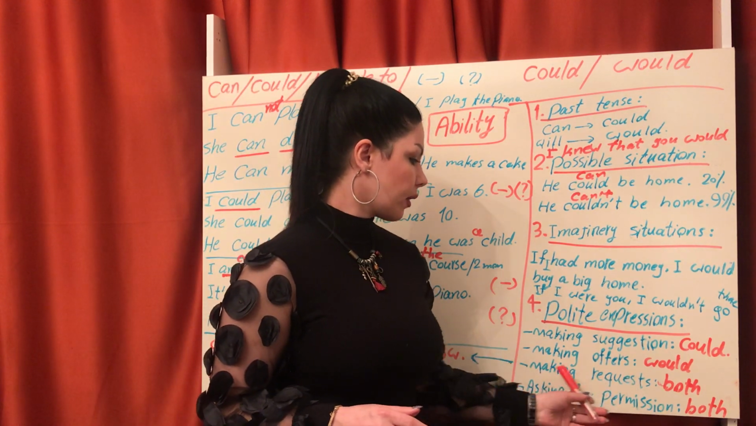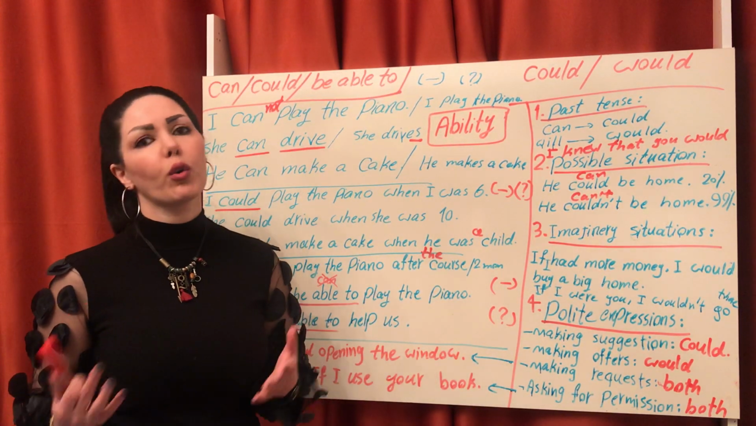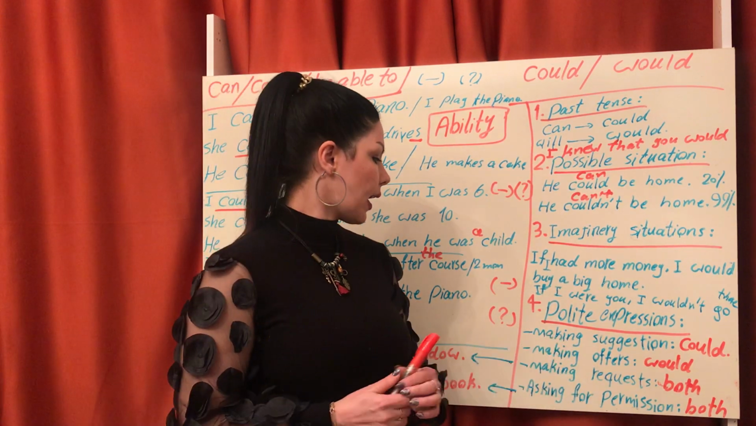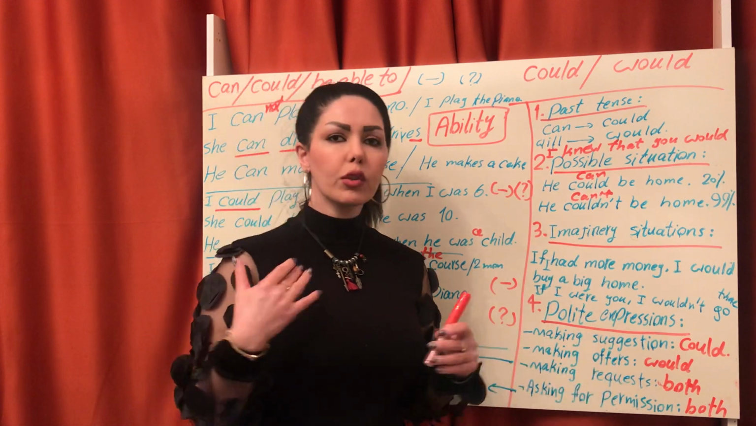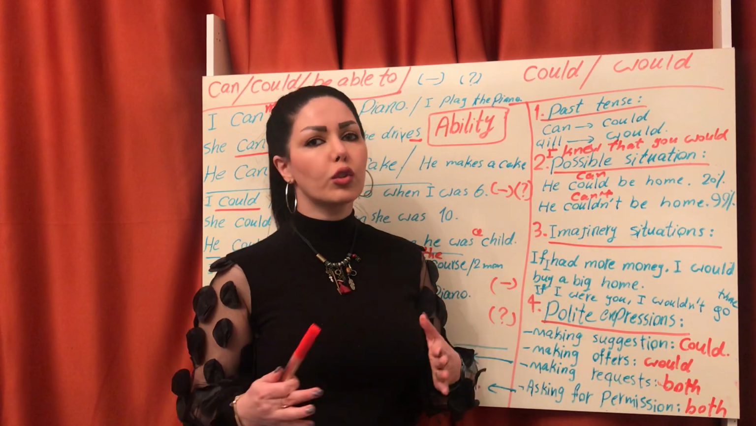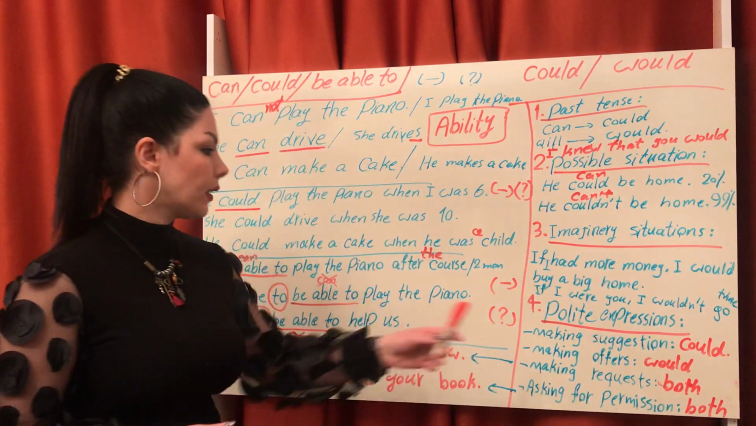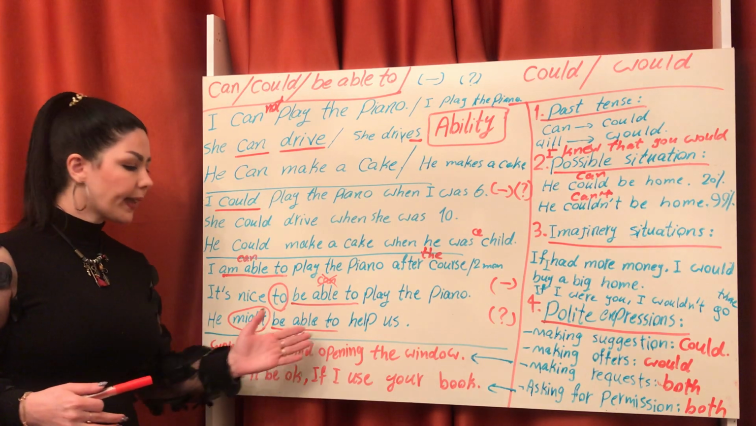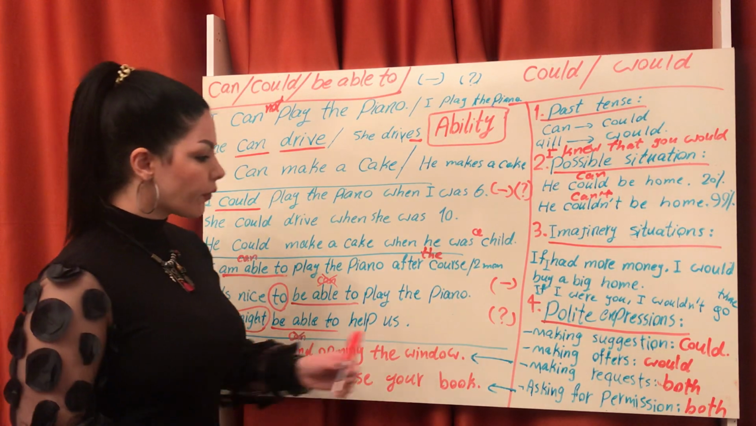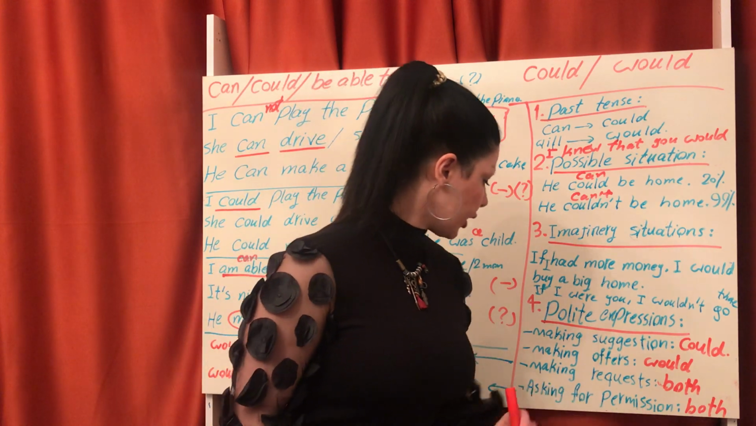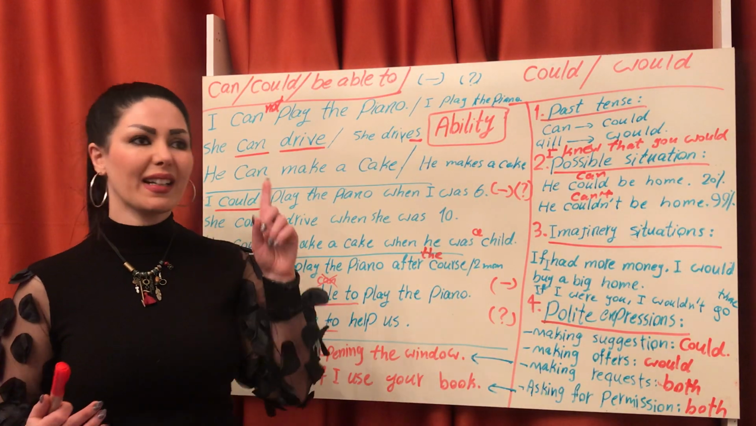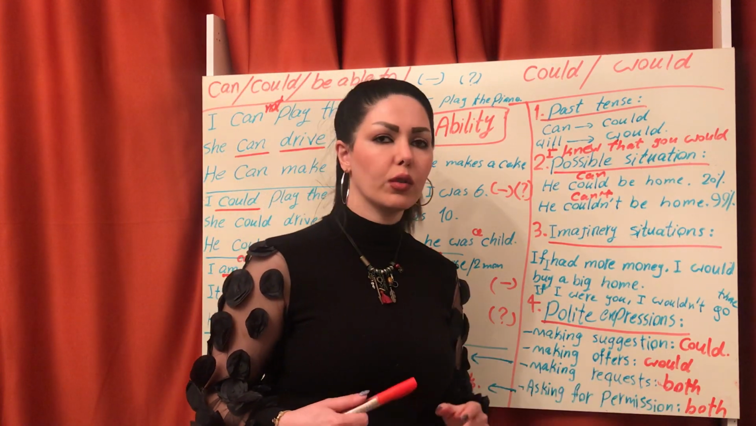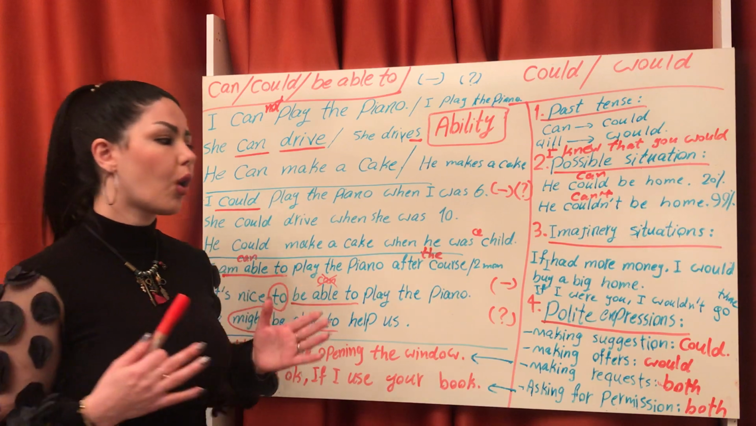Making request. For request, we can use both of them, would or could. Both of them are correct. For example, could you please open the window? And would you mind opening the window? For asking for permission, also for this one we can use both of them, could or would.